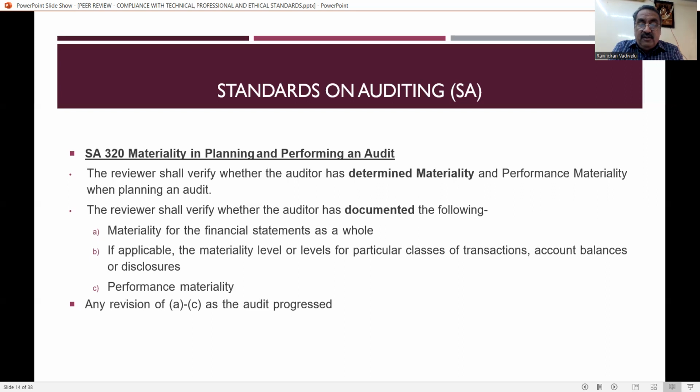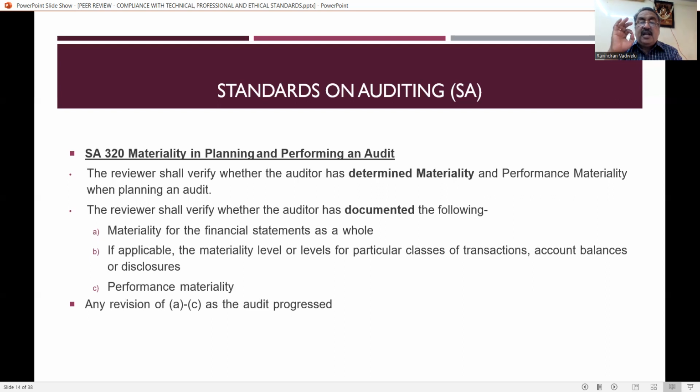The reviewer shall verify whether the auditor has documented, again for planning, the materiality for the financial statements as a whole and, if applicable, the materiality level or levels for a particular class of transactions, account balances or disclosures, and performance materiality.